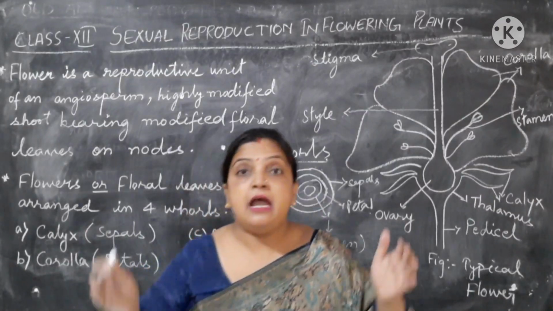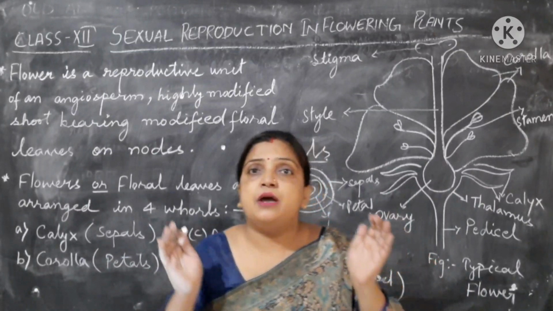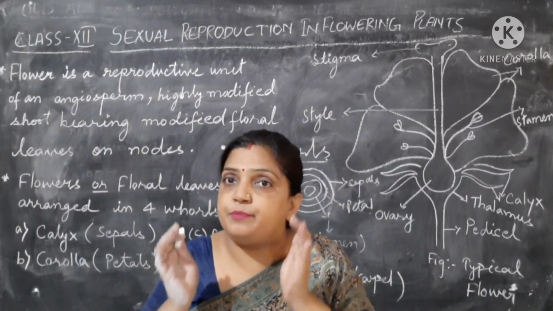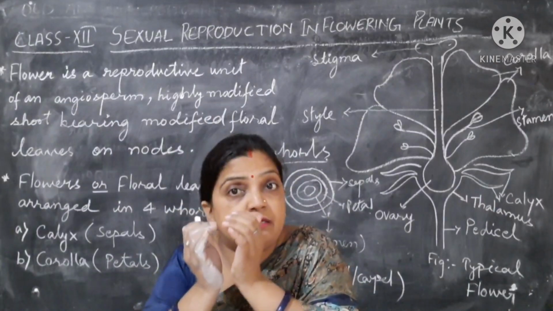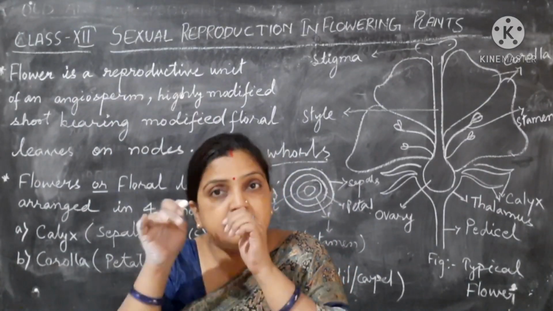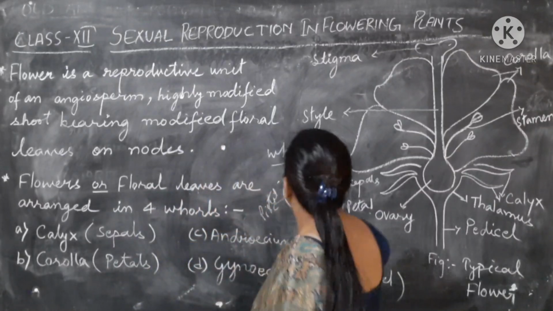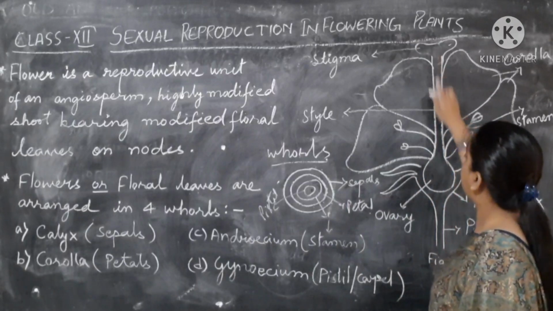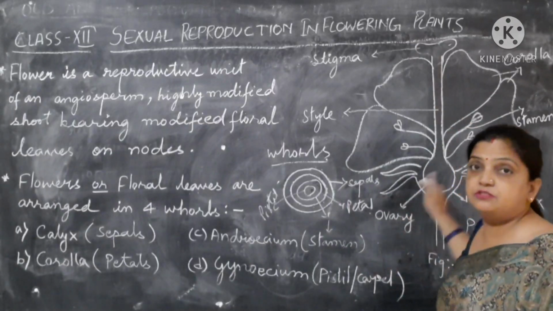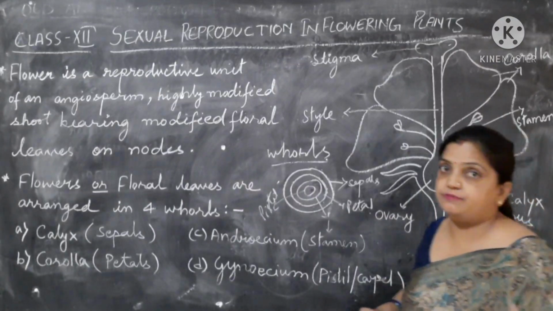Now you see that nature is so wonderful that it has protected the female reproductive part at the innermost level of the flower, in the middle section of the flower. So the innermost whorl is your gynoecium, your pistil or carpel. Next to it is your androecium, the stamen.